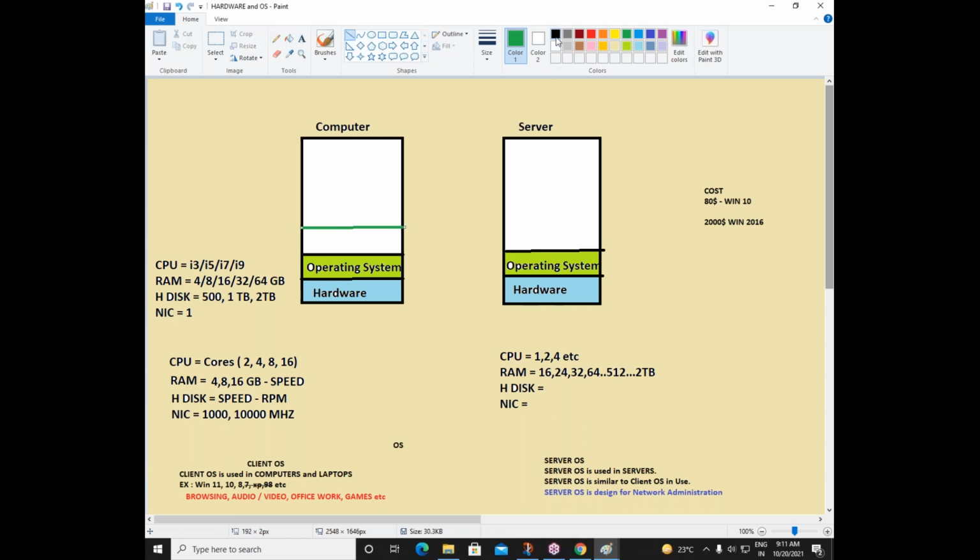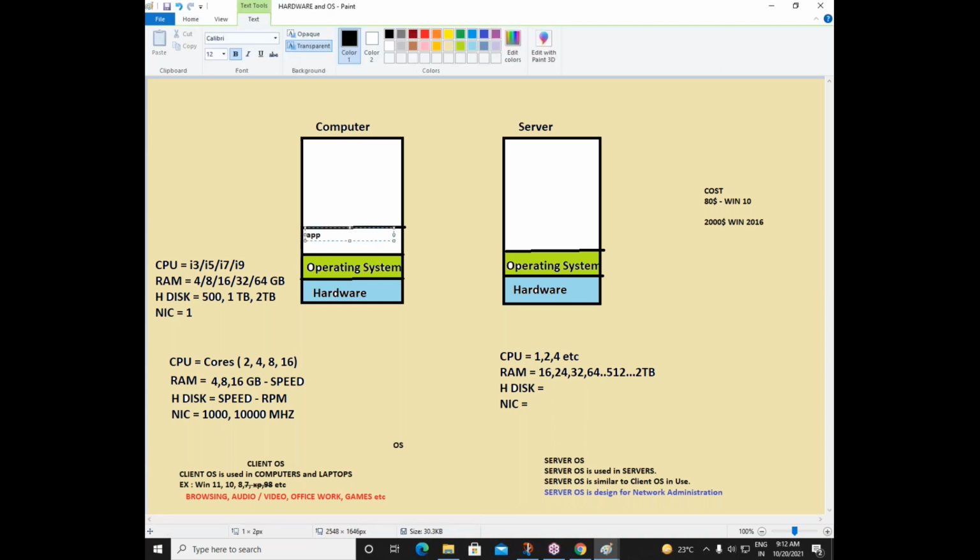Without an application, it's very difficult for us to use a computer or a server, or whichever machine it is. I repeat, without an application, it is very difficult for us to use a machine. Remember I showed you that example. There is WordPad and there is MS Word. WordPad is a default tool available which has very limited features. MS Word is actually an application that has many more features. So on top of this operating system, we need to install some applications.